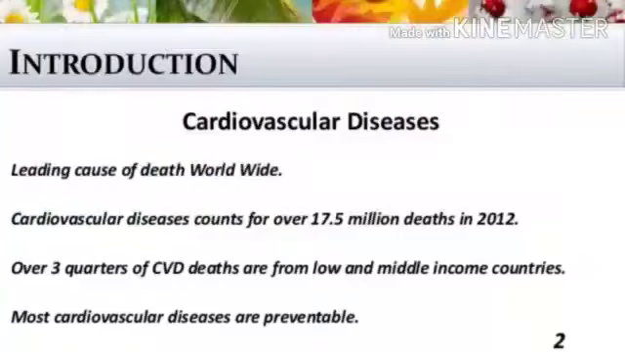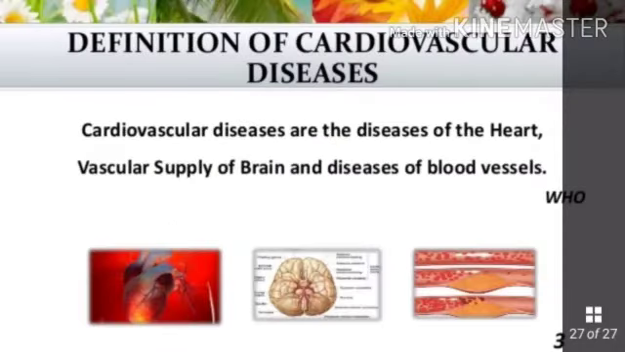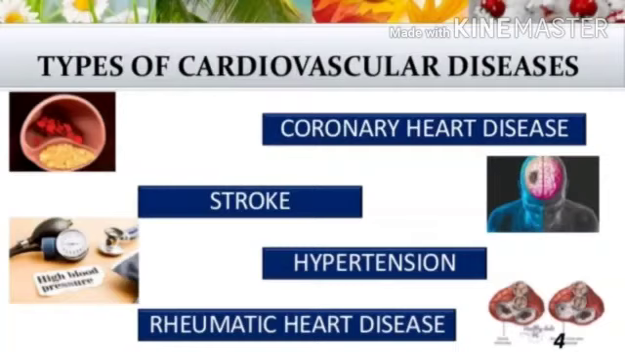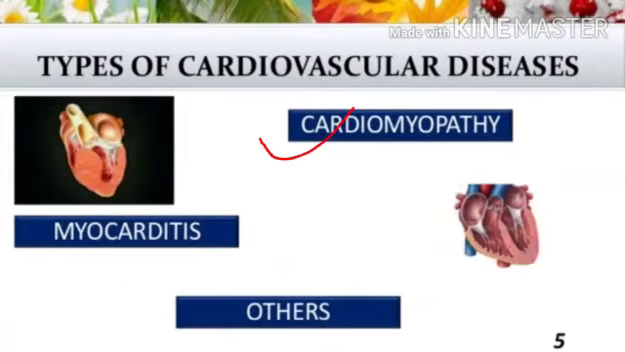Hypertension. Cardiovascular disease is one of the leading causes of death worldwide. Cardiovascular disease accounted for over 17.5 million deaths in 2012. Most cardiovascular diseases are preventable. Definition of cardiovascular disease: diseases of the heart, the vascular supply of the brain, and diseases of the blood vessels. Types of cardiovascular disease: coronary heart disease, stroke, hypertension, rheumatic heart disease, cardiomyopathy, myocarditis, and others.